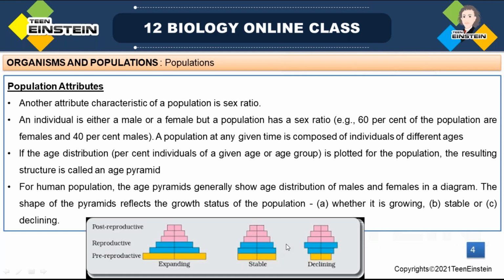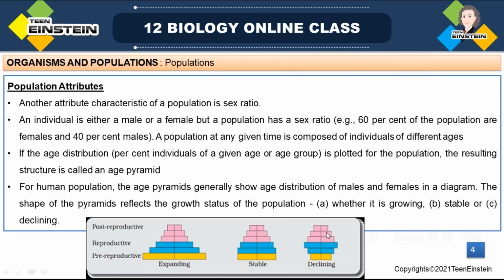Next comes urn-shaped. In this there is a small number of pre-reproductive individuals, followed by a large number of reproductive individuals. Then again fewer individuals in the post-reproductive group also.